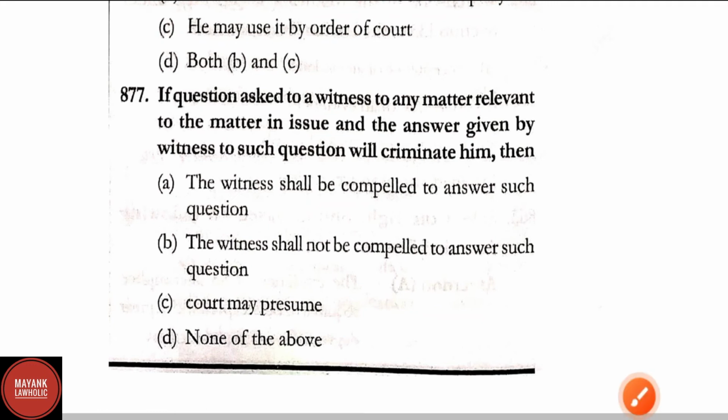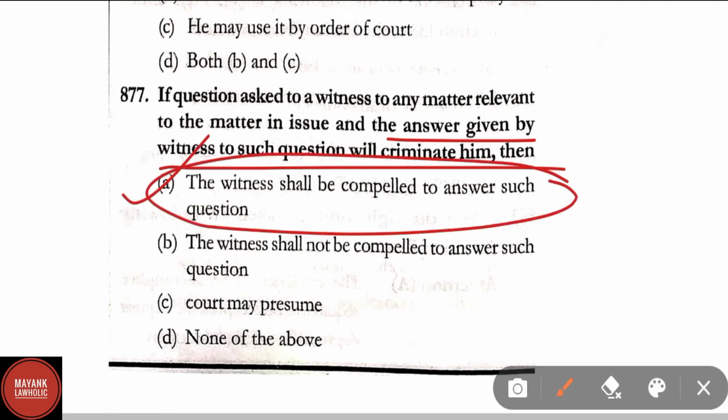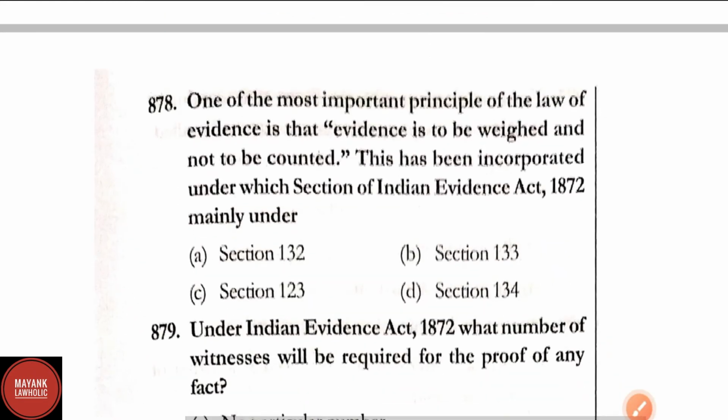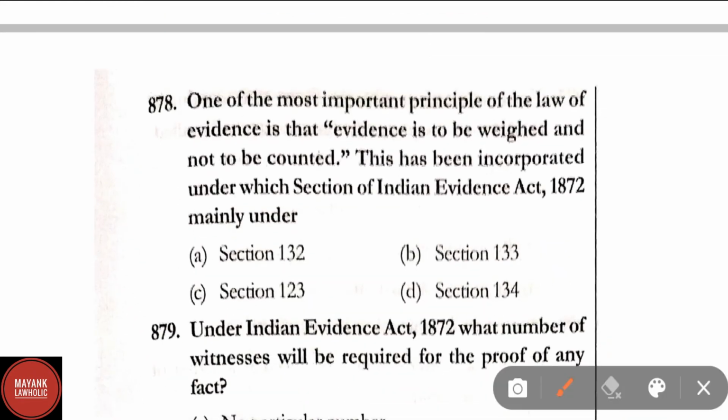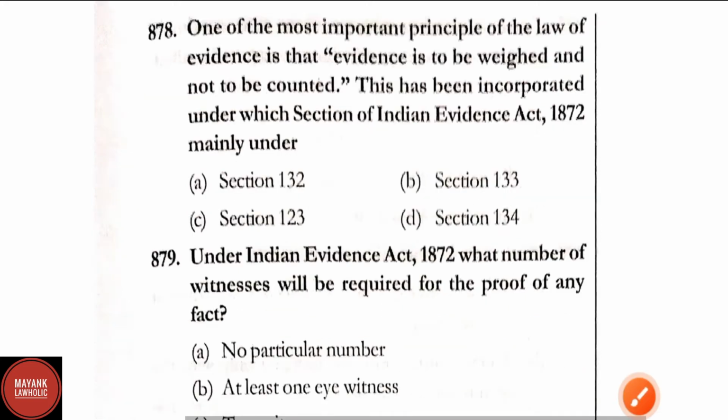Question number 877. If a question is asked to a witness on any matter relevant to a matter in issue and the answer given by the witness to such question will criminate him, then the witness shall be compelled to answer such question. Here option A is the right answer. Question number 878. One of the most important principles of the law of evidence is that evidence is to be weighed and not to be counted. This has been incorporated under which section of the Indian Evidence Act? Section 134 of the Indian Evidence Act.